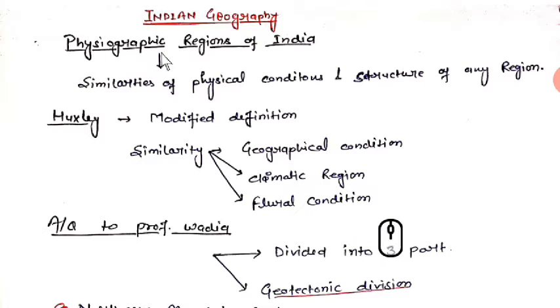Physiographic regions of India. So what are physiographic regions of India? It is the similarities of physical conditions and structure of any region. In this topic, there is a part called Huxley. What is Huxley? It is a modified definition actually. Huxley's similarities are geographical condition, climatic region and floral condition. Huxley is divided into three types: geographical condition, climatic region and floral condition.